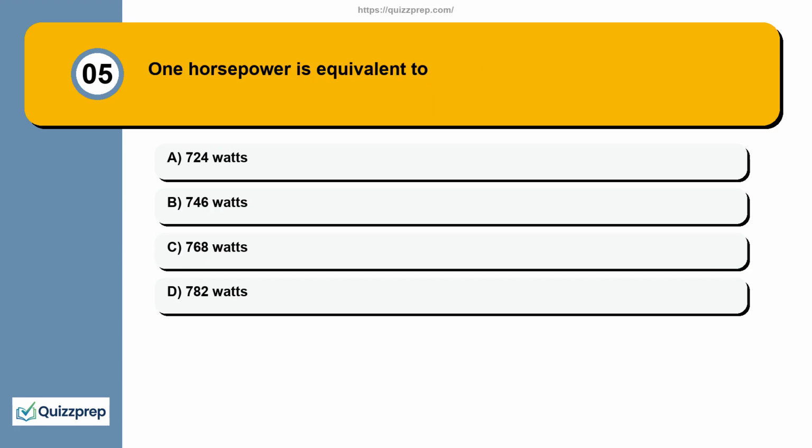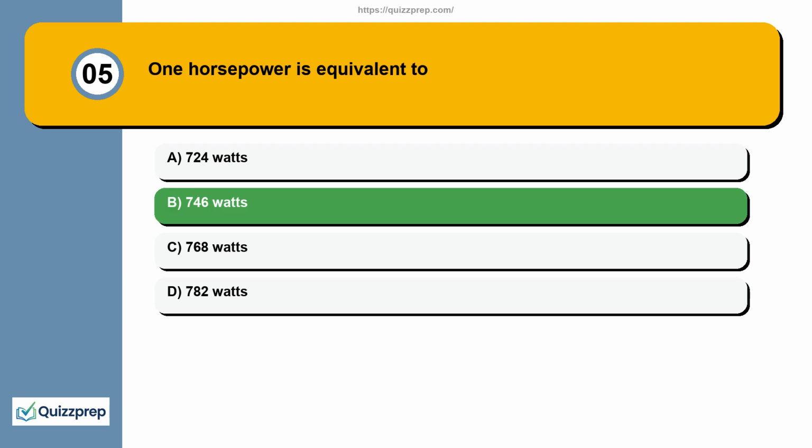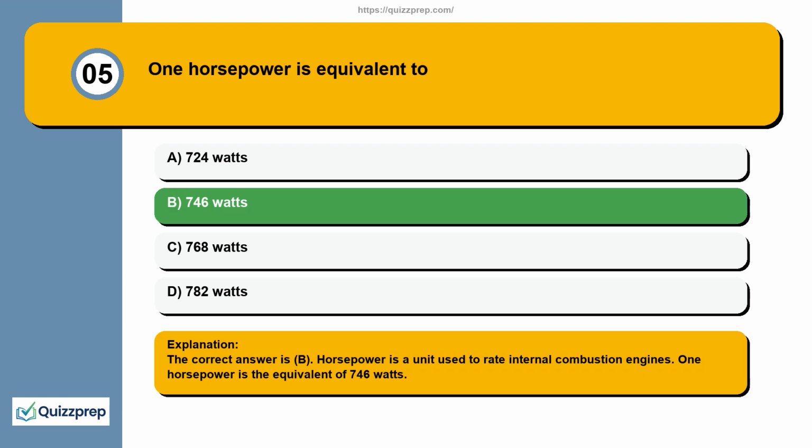Question 5. 1 horsepower is equivalent to A, 724 watts. B, 746 watts. C, 768 watts. D, 782 watts. The correct answer is B. Horsepower is a unit used to rate internal combustion engines. 1 horsepower is the equivalent of 746 watts.